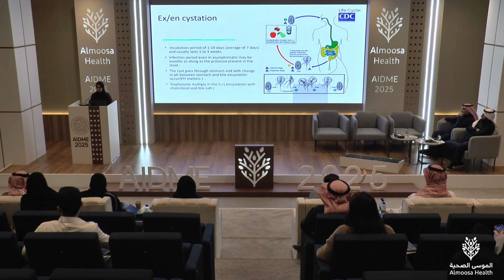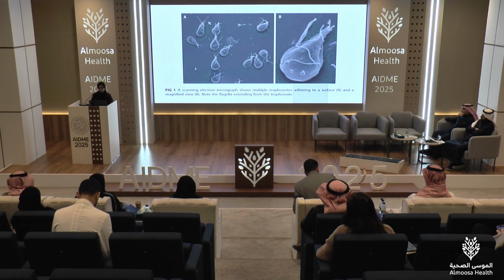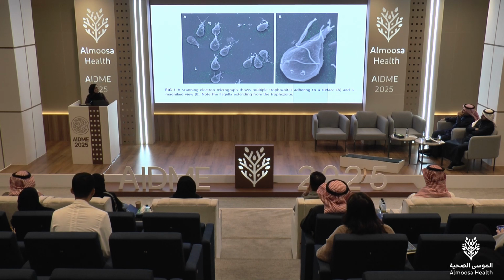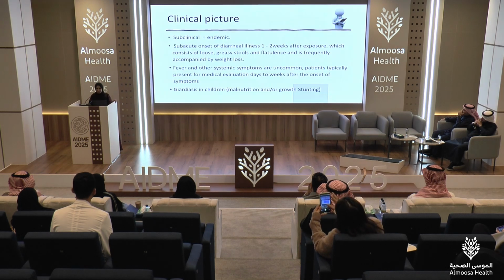Trophozoites multiply in the small intestine, and encystation with cholesterol and bile salts happens at that place. And these are our friends in this presentation, and you could see the flagellae that help with adhering, moving, and invading the small intestine.